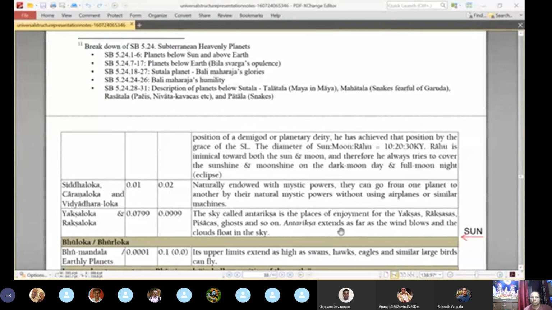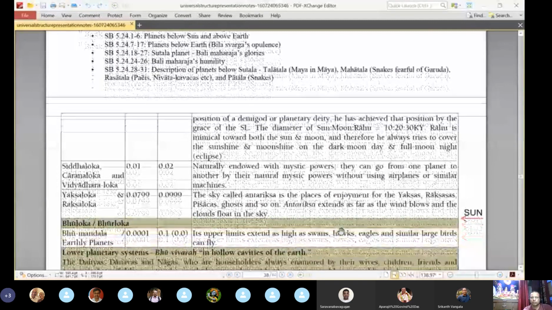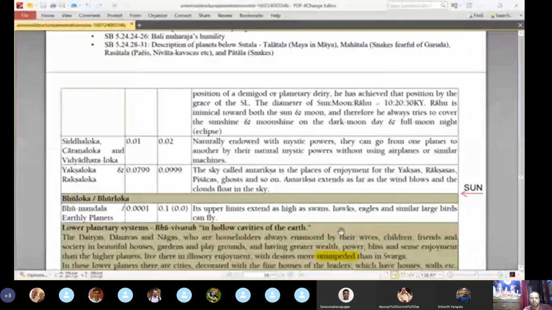Okay, then below that is Yakshaloka and Rakshasaloka, 0.999 million yojanas. This is the place of enjoyment for yakshas, rakshasas, pishachas, ghosts, and so on. So these are the planets of the area of Bhuvarloka. Then below that is Bhurloka. Bhurloka and Bhuvarloka sound a little similar, but they are different.